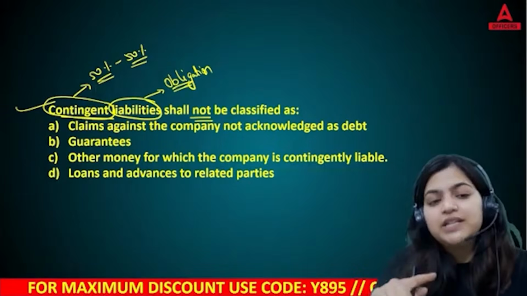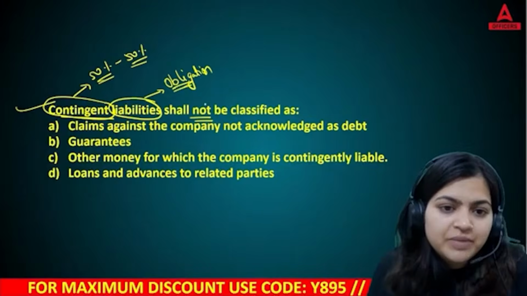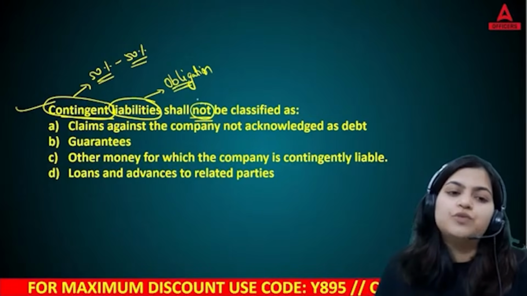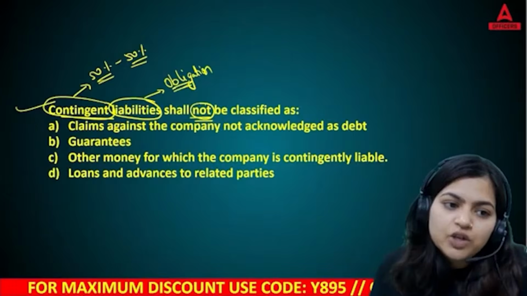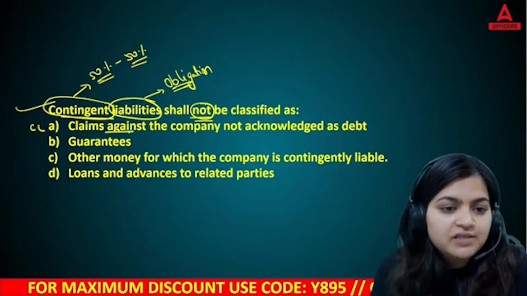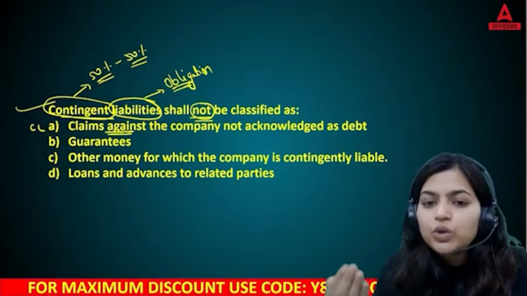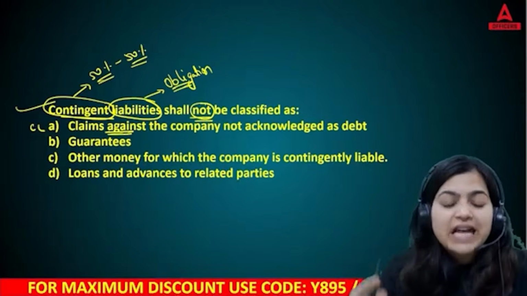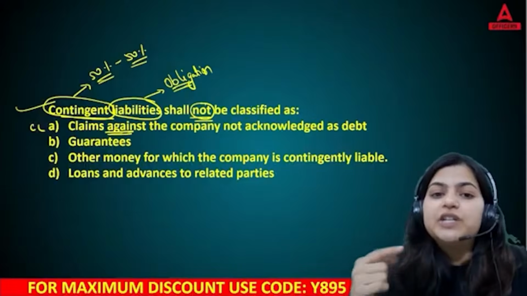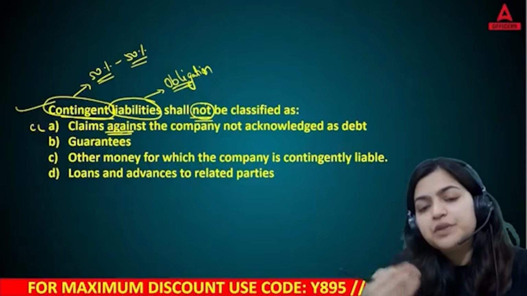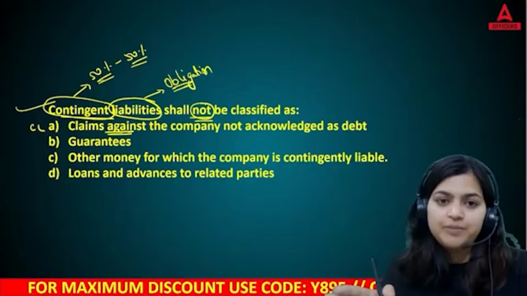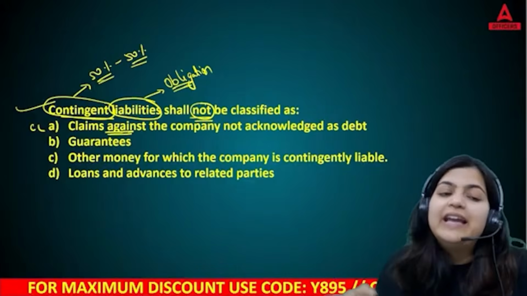So that is what contingent liabilities shall not be classified as. Yes, this is your contingent liability where there is a claim against the company. Let's say someone filed a court case against your company. That is your contingent liability, because it is not 100% sure that you need to pay the amount. Yes. Then guarantees.